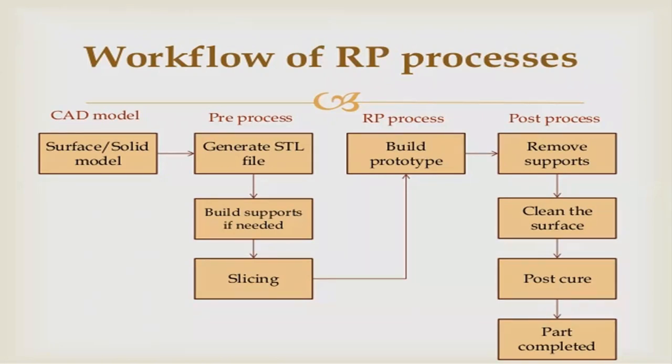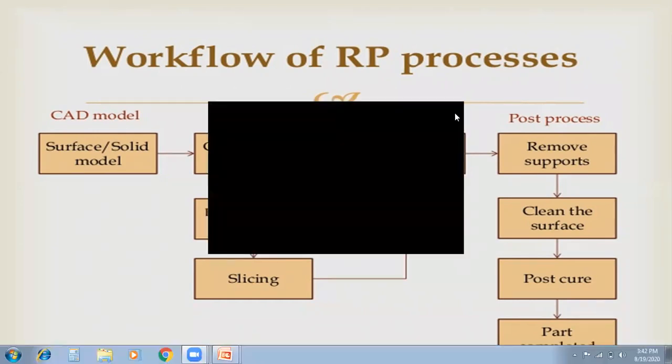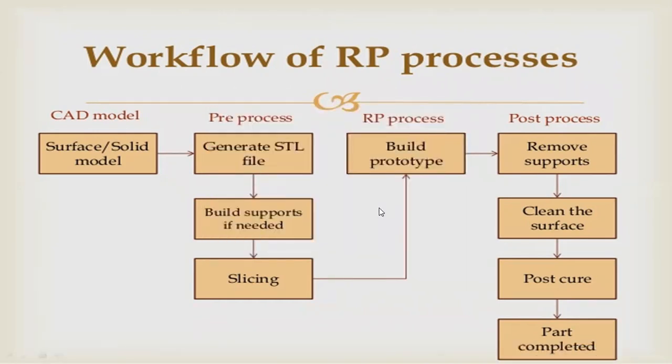In that coffee cup, the base is a smaller diameter and the upper part is a higher diameter. So the two diameters of the coffee cup are different. So it needs supports. The upper part of the coffee cup should be created layer by layer, so support material is required. So build support if needed.